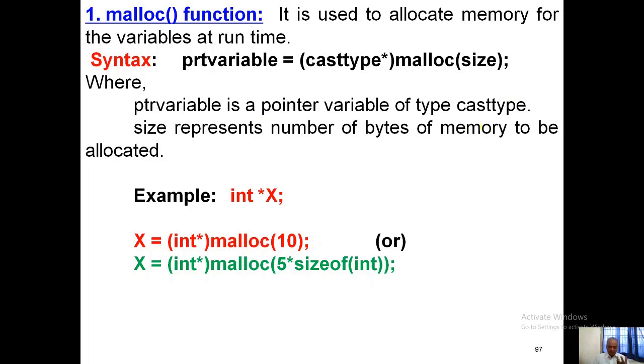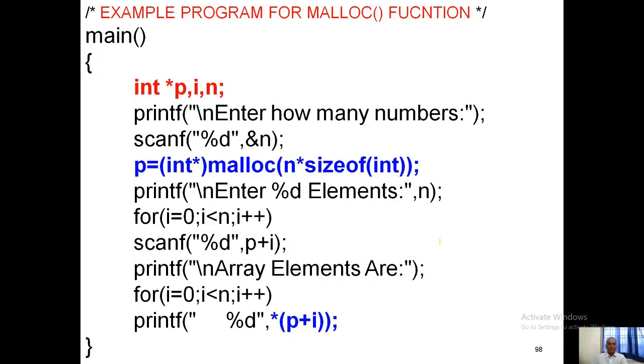What type of typecast is it? We already discussed: size represents the number of bytes. So int star x, int pointer malloc of 10, or maybe int star malloc 5 into size of int. Why? Because here it is 5 into size of int. What is the pointer variable memory size? 2 bytes only. So that is the example program for this.